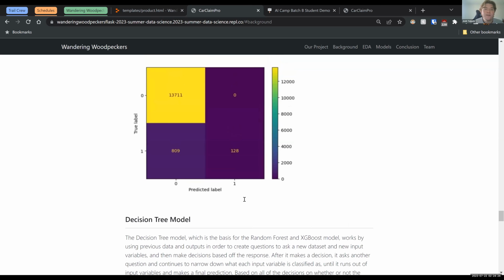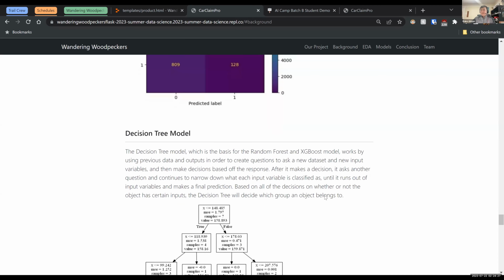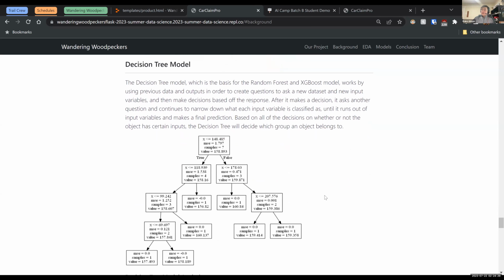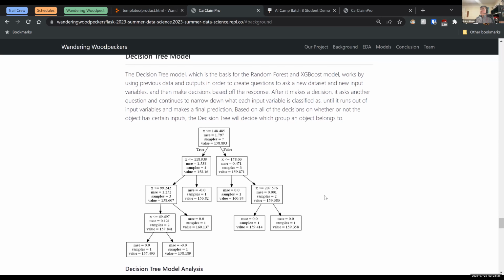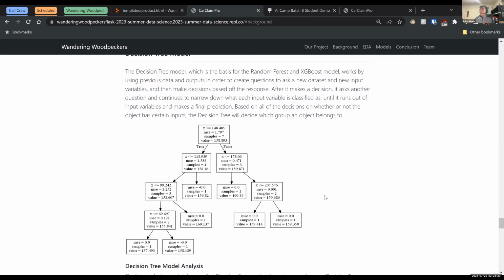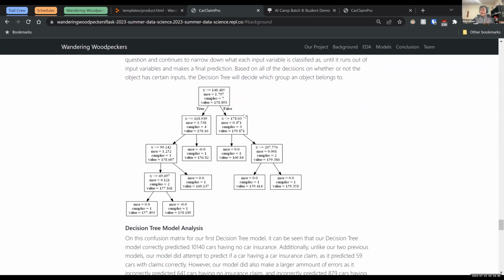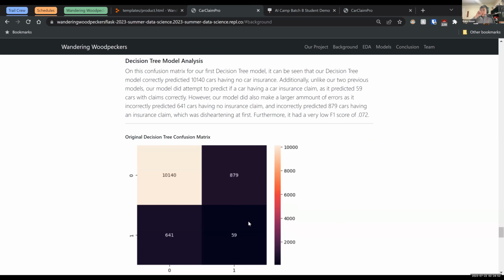Basically, there was just not enough weight on the true positives there. Our final model is the decision tree model. The decision tree model, which is the basis for the random forest and the XGBoost model, works by using previous data and outputs in order to create a question to ask a new data set. Here we can see our decision tree, and this is the actual decision tree we use by inputting our data.